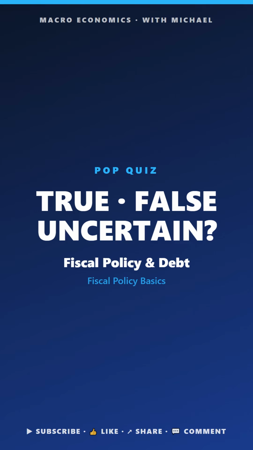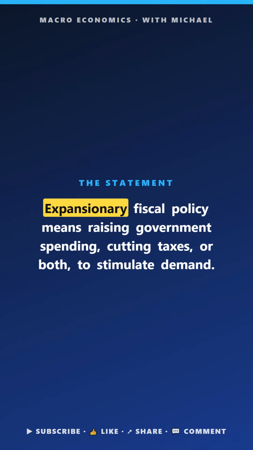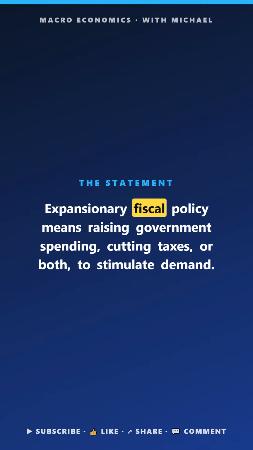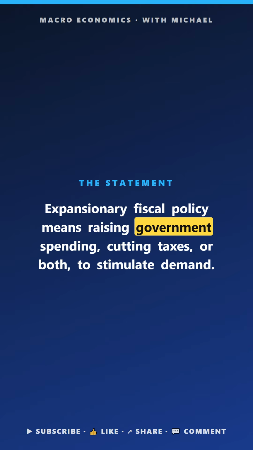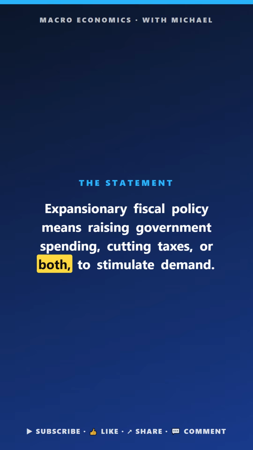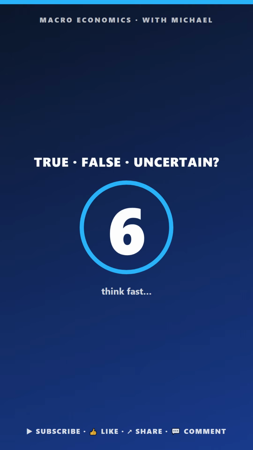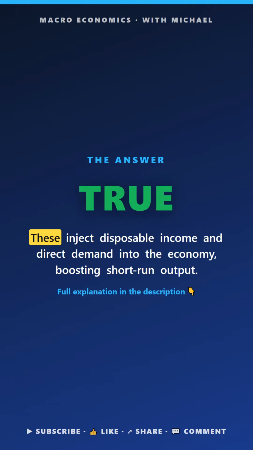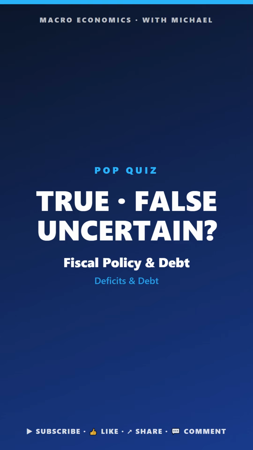Macro pop quiz. Fiscal policy and debt. True, false, or uncertain. Expansionary fiscal policy means raising government spending, cutting taxes, or both, to stimulate demand. The answer is true. These inject disposable income and direct demand into the economy, boosting output.